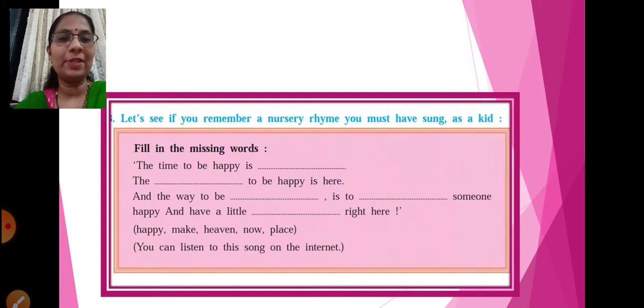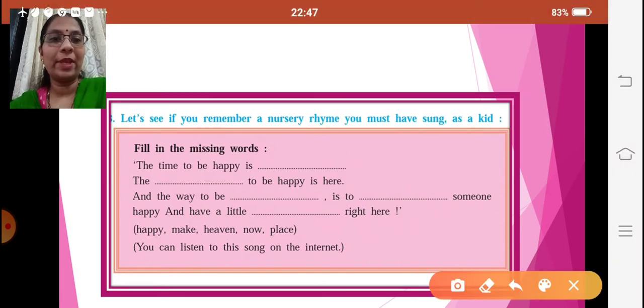Let's see if you remember a nursery rhyme you must have sung as a kid. The time to be happy is dash. The dash to be happy is here. And the way to be dash is to dash someone happy and have a little dash right here. So what we are going to do is choose the options which are given over here. So the time to be happy is, what will be the answer? The time to be happy is now, the first one.